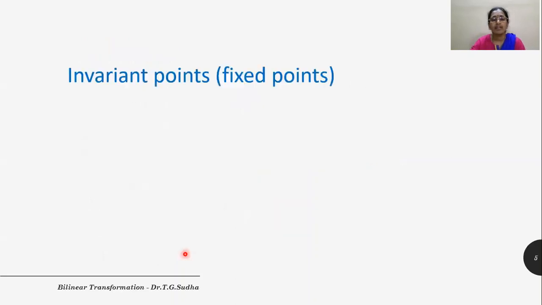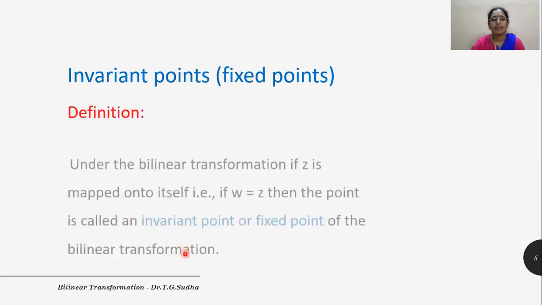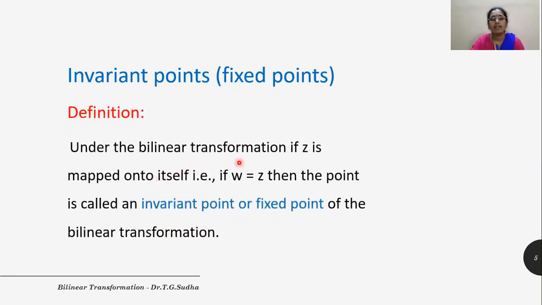Let us see what are invariant points, also known as fixed points. Under the bilinear transformation, if Z is mapped onto itself, that is, if W is equal to Z, then the point is called an invariant point or a fixed point of bilinear transformation.